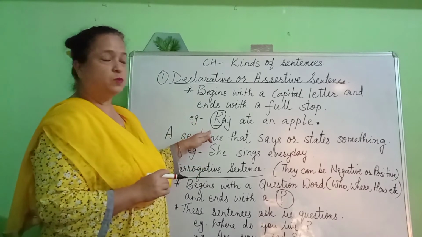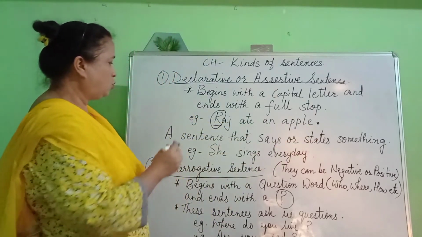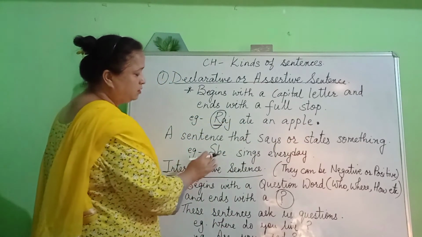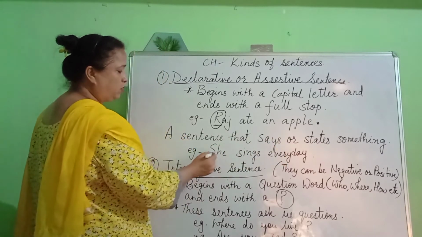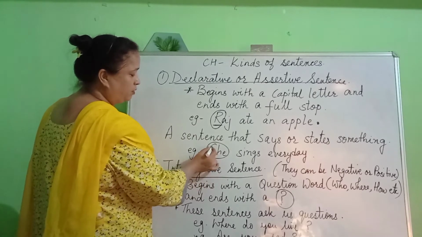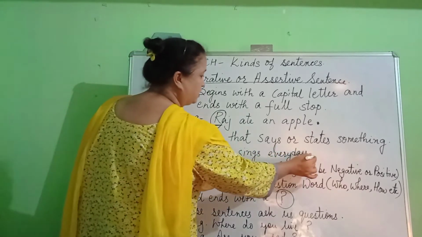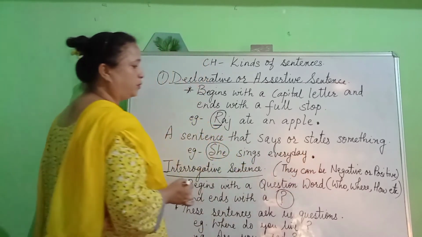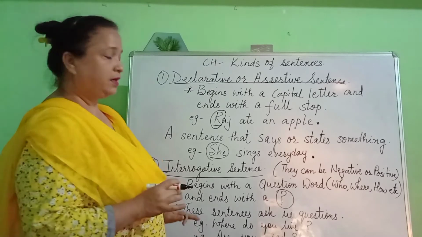What's the next example I have written? She sings every day. Who are we talking about? We are talking about she. I have written this word with a capital S and I have ended this sentence with a full stop.